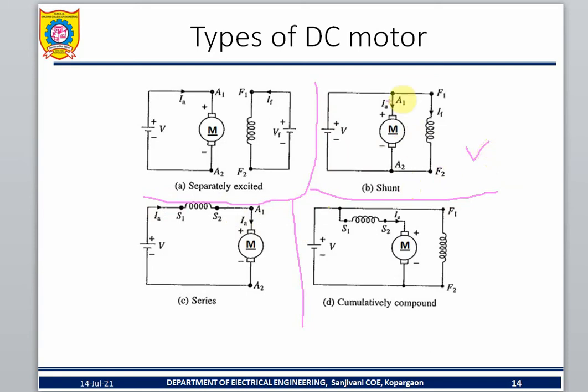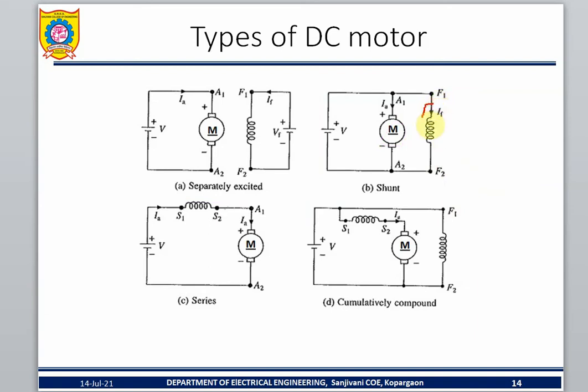How many coils are there? Armature coil and field coil. Take any one coil. I will take the field coil. Change the position: F1 and F2 interchange. How to interchange?